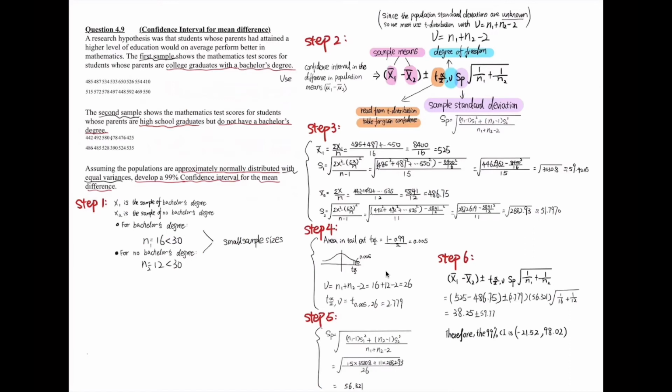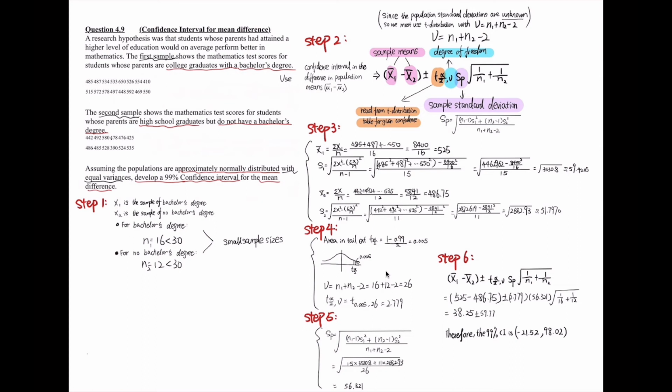Hello everyone, I'm Jiang Qianzi. It's my turn to talk about question 4.9. At the beginning, I highlighted several keywords which are essential to help us recognize which equation we need to use, like the first sample, second sample, bachelor's degree, not have a bachelor's degree, 99% confidence interval, normally distributed with equal variance. So let us look at step 1.